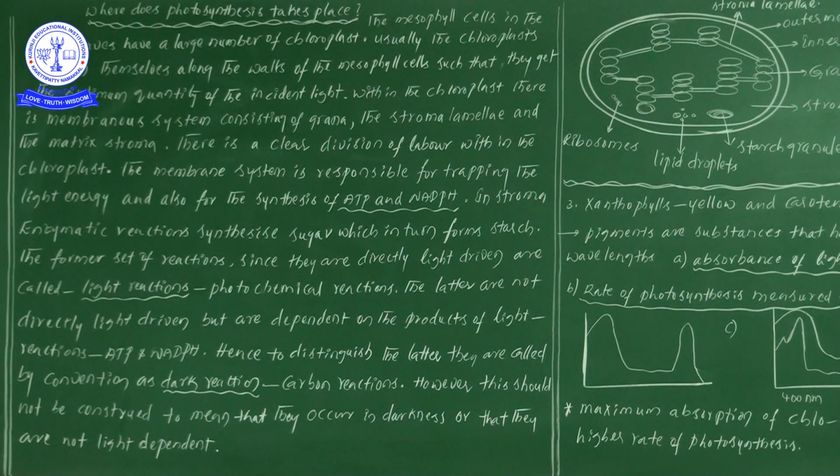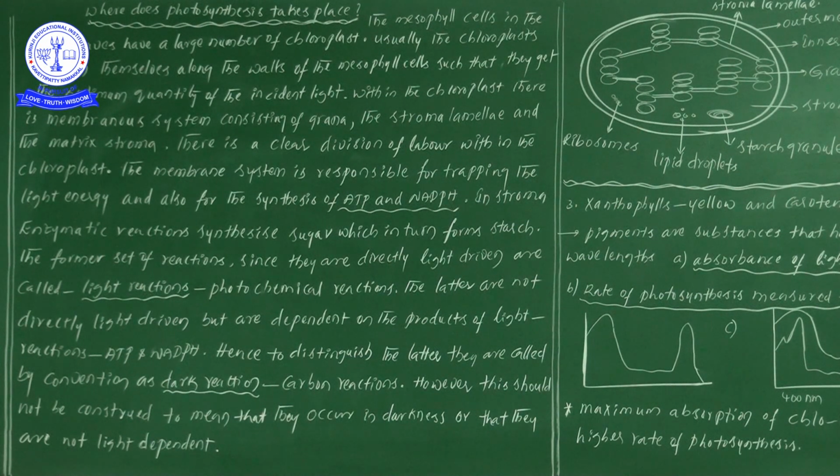Why are the chloroplasts arranged very near the walls of the mesophyll cells? They align themselves along the walls of the mesophyll cells, so that they may get a sufficient quantity of incident light.